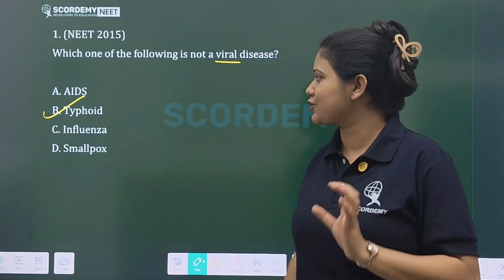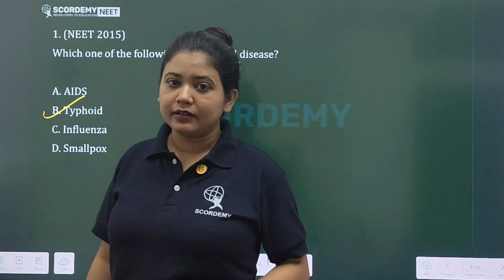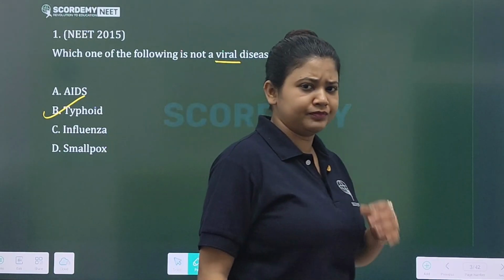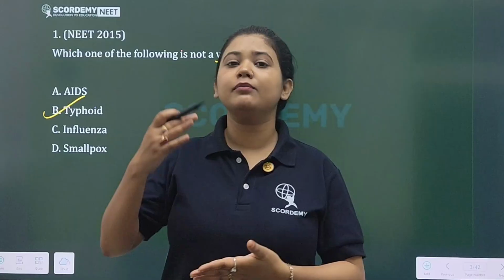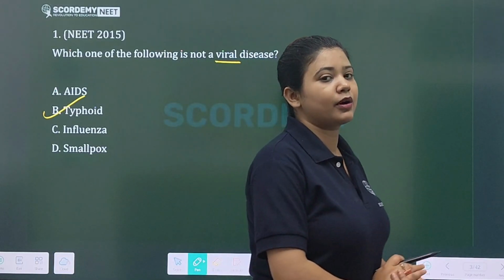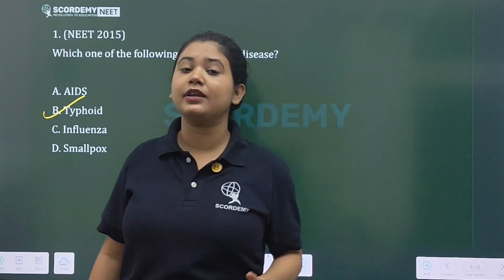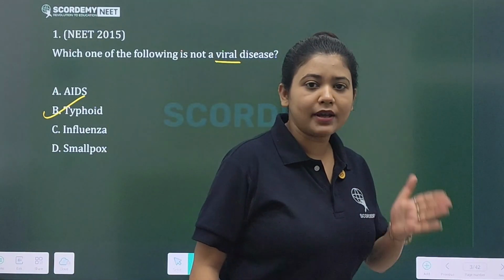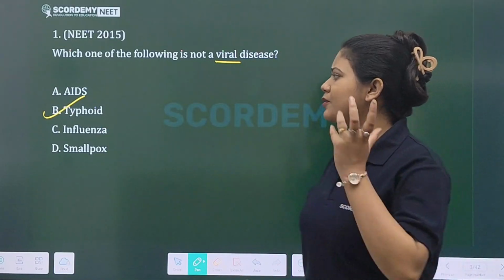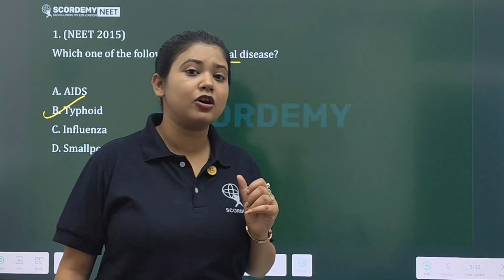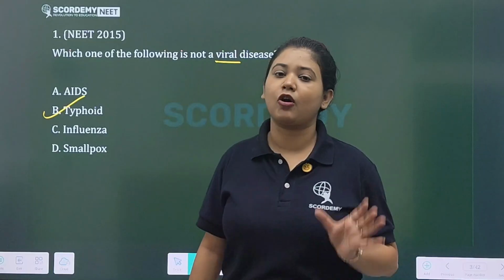You will get confused here a lot, so keep this in mind. Diseases that can be communicated from one person to another are known as viral diseases, whereas bacterial diseases cannot be transmitted from one infected person to another. So what is typhoid? The organism responsible for causing typhoid is Salmonella typhimurium, the bacteria that causes typhoid.